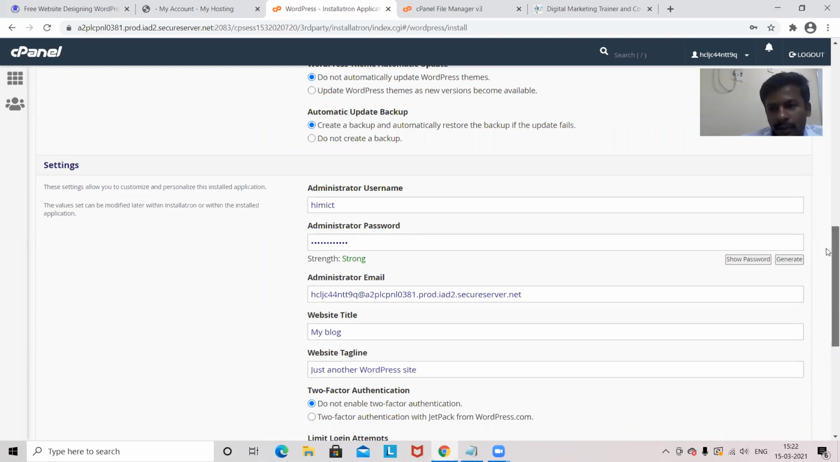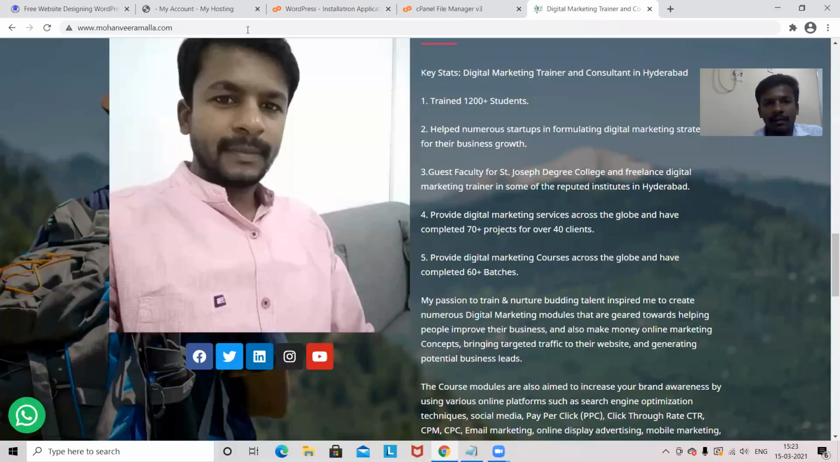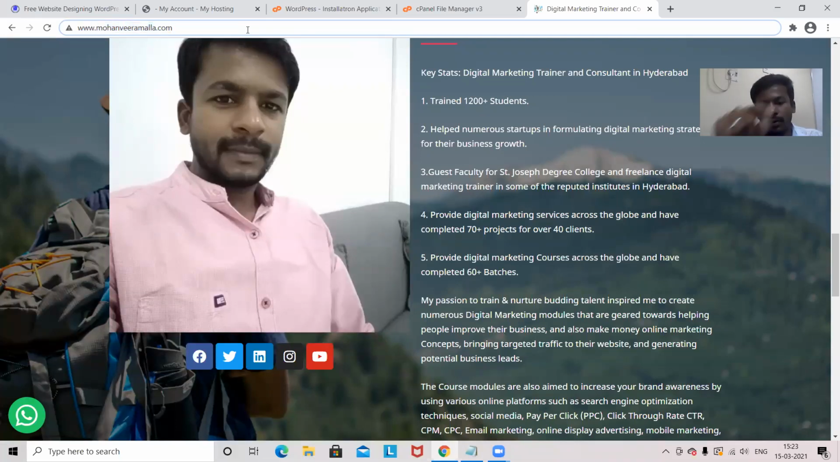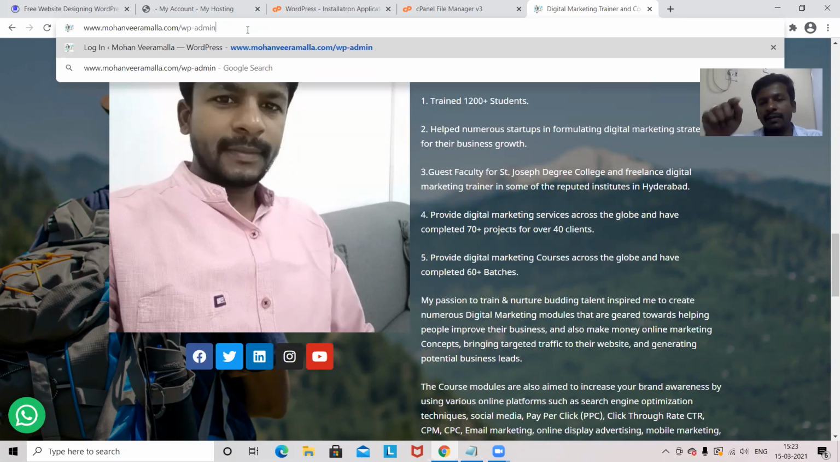And when I go down here, I can see the administrative email. That means, see here, I can give the username. Whenever I want to log in to the website, for example, here, see, I already have a website. Now, if I want to insert some data into this website, then I'll have a URL, mohanviramala.com/wp-admin, where wp is nothing but WordPress. Now this will be the URL.